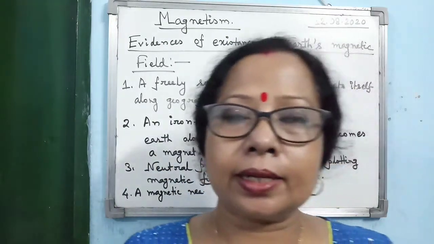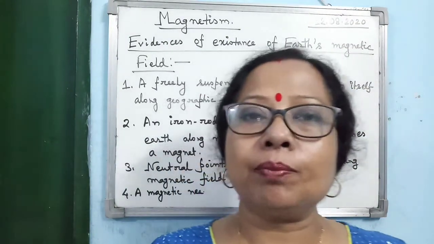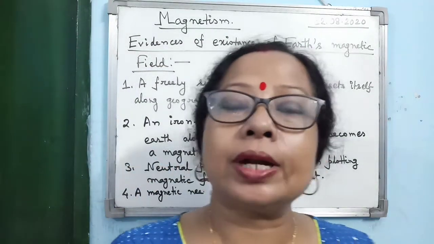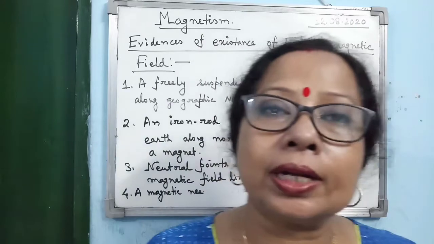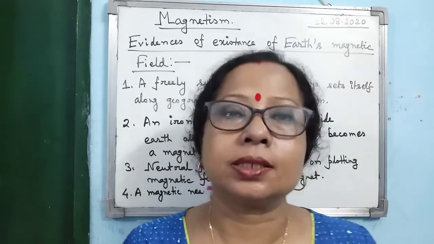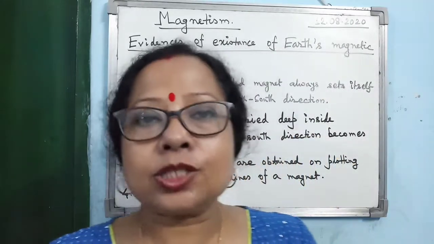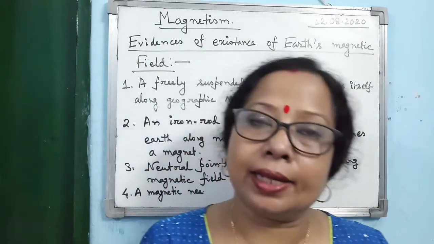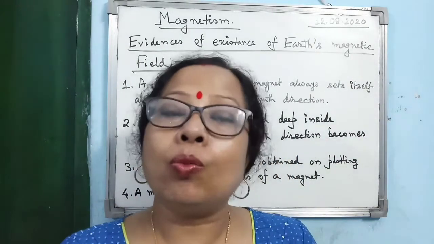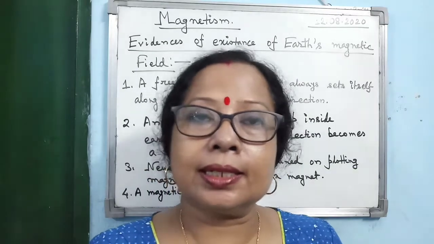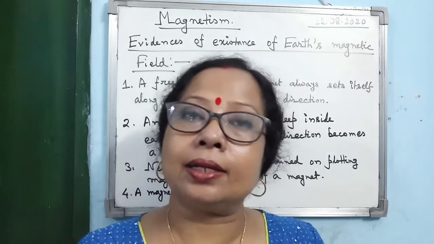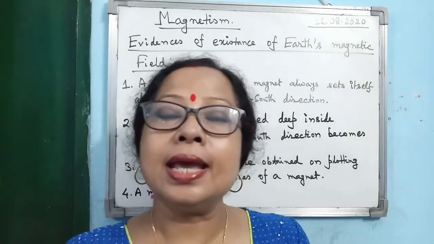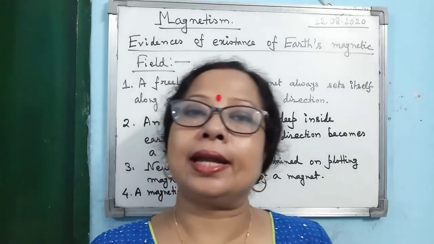So I'm starting the next topic of the magnetism chapter. Now we have studied already about what the magnetic field lines are and what the properties of magnetic field lines are. Now the next topic is that we know Earth behaves like a magnet. Now what is the evidence that Earth is a magnet? Or what are the evidences of the existence of Earth's magnetic field?